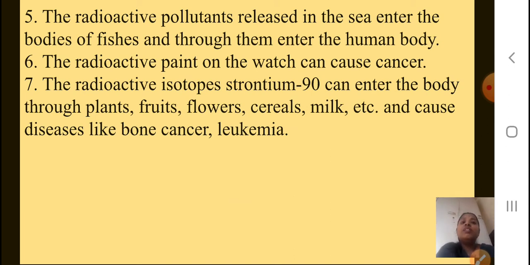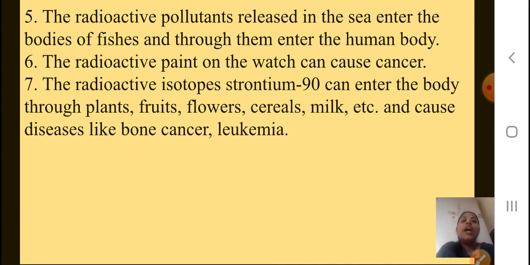Fifth one is the radioactive pollutants released in the sea enter the bodies of the fishes and through them enter the human body. As I told you, because of the blast, whatever trash is left over is your radioactive pollutant. It enters the sea, and through the sea water it enters the bodies of the fishes. Human beings who are non-vegetarian, if they eat such fishes, pollutants will surely enter their body and they will fall ill.